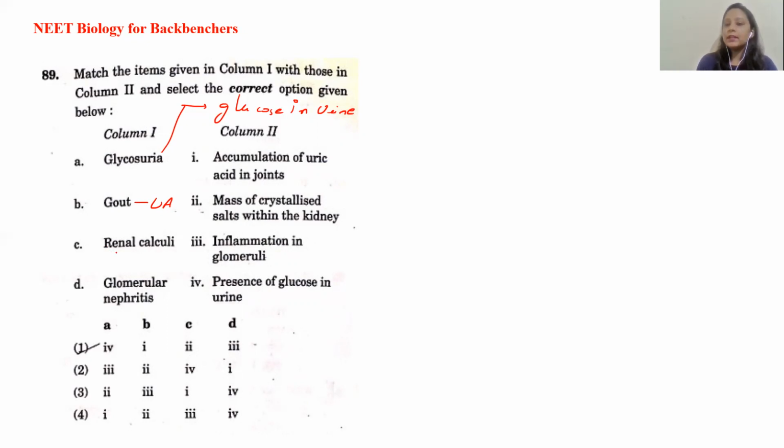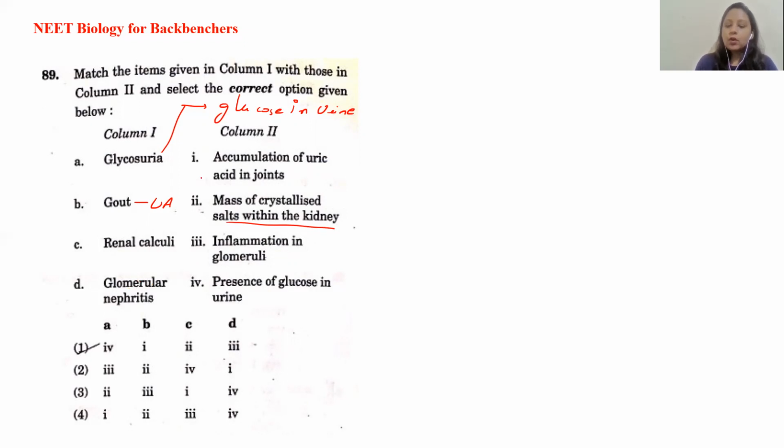Then we have renal calculi. The common word is the formation of stones. When stone formation occurs in the kidney, in layman's language we use the word stone formation, but biologically the word used is renal calculi. So a mass of crystallized salts within the kidney is renal calculi, and glomerular nephritis is the inflammation of your glomerulus.